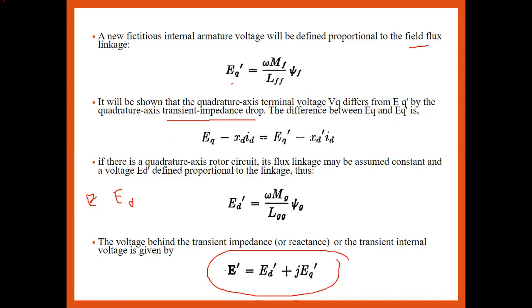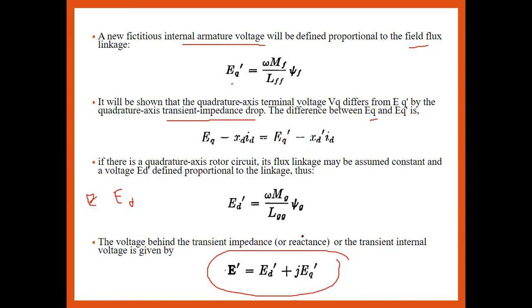Okay, so the difference between the EQ and the EQ dash: what is EQ in the steady state, and what is EQ dash? It is a different quadrature axis terminal voltage in the transient state. The fictitious internal armature voltage under the transient state, that is EQ dash, is nothing but EQ minus XD ID is equal to EQ dash minus XD dash ID.